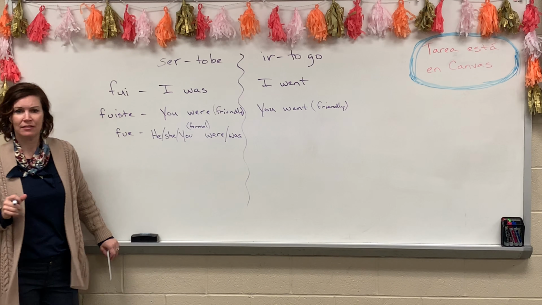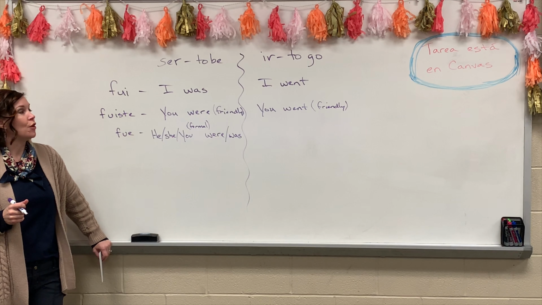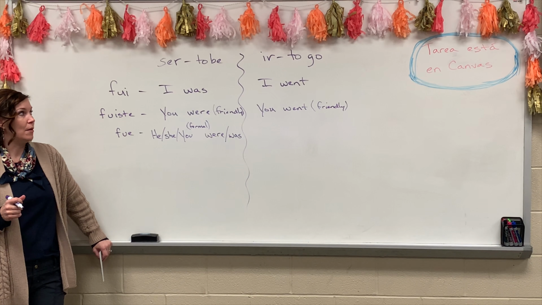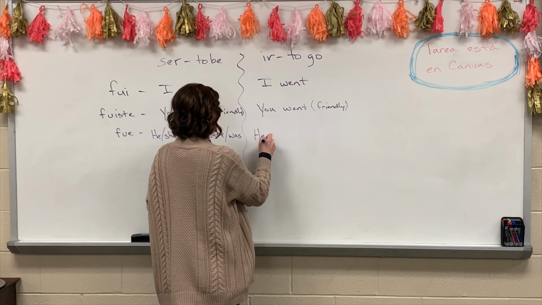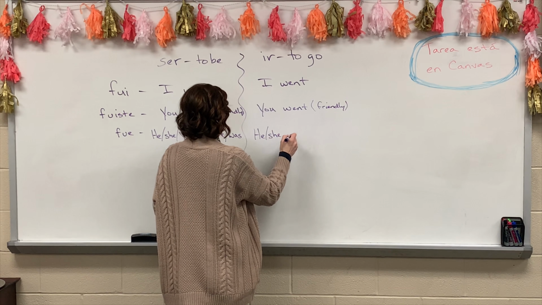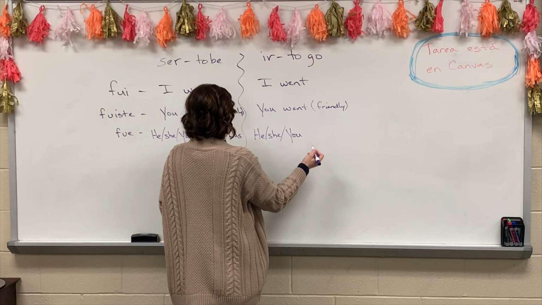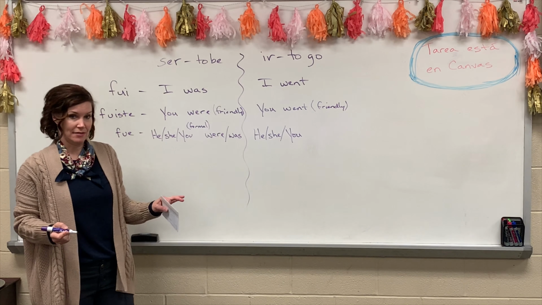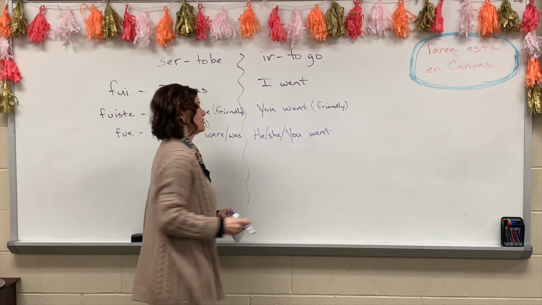Is that too complicated? Does that make sense? And if you are using it as the ir verb, it's the same thing, he, she, you went. So all of those line up with went.